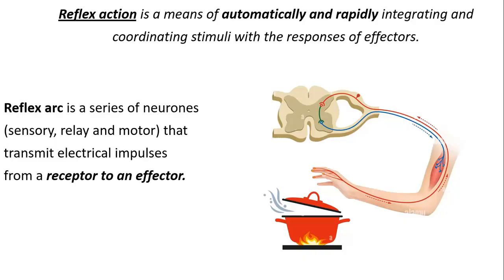So I am integrating or coordinating again the receptor with the effector in a faster way, even faster than thinking. So a reflex arc is a series of neurons, sensory, relay, and motor that transmit electrical impulses from a receptor to an effector. So this works very rapidly.